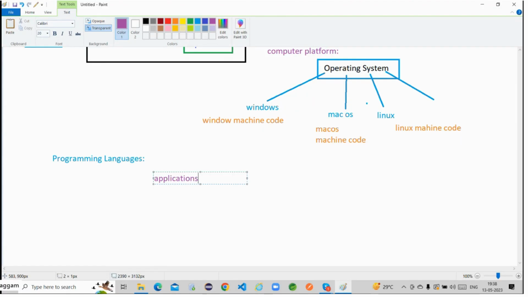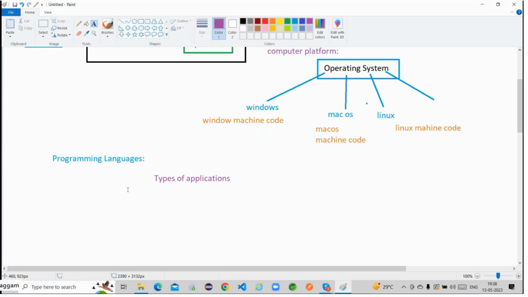We have to learn all these things, guys. So first we will discuss the types of applications. After learning this programming language, what type of application can we develop? What are the different types of applications available? Now come on, be careful.